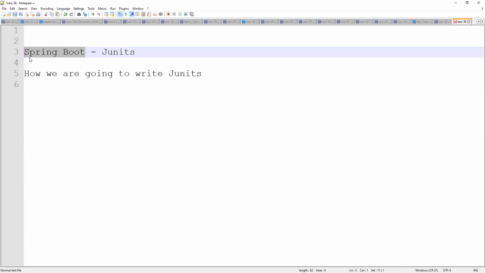So when you are passing employee ID 0, in the previous class related to exception handling, we were getting either a bad request or a not found, based on valid or invalid IDs of employee. If it is an invalid ID, it will be a bad request. If it is a valid ID, but we don't have records in the database, we will get the 404. So for each and every positive and negative scenario, we are going to write JUnits.